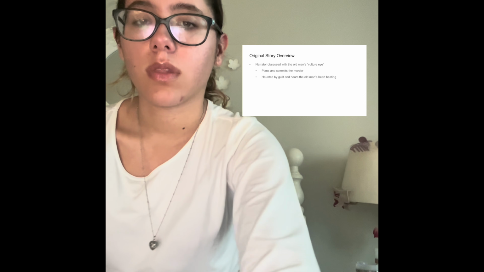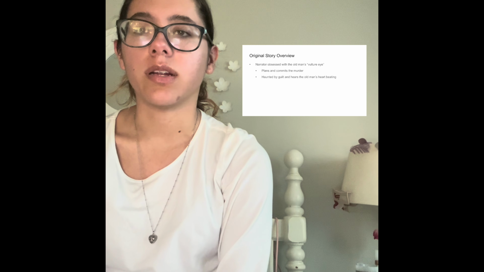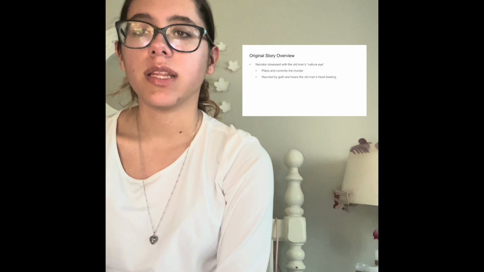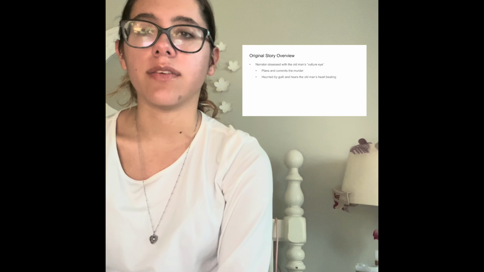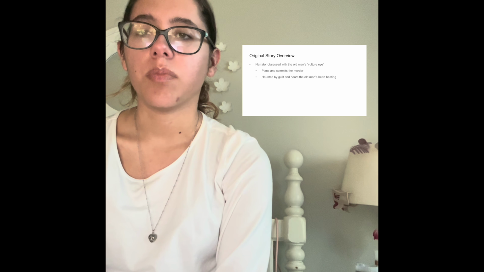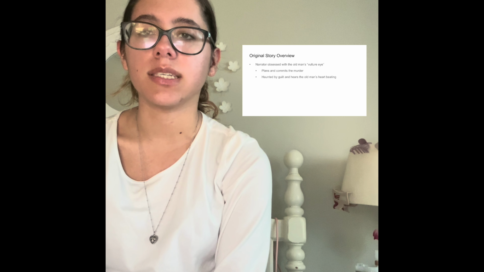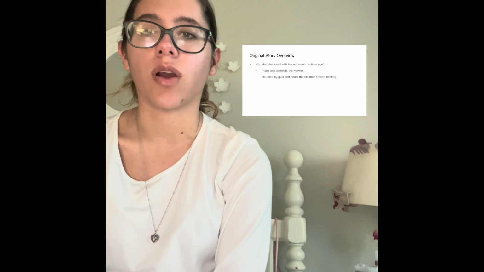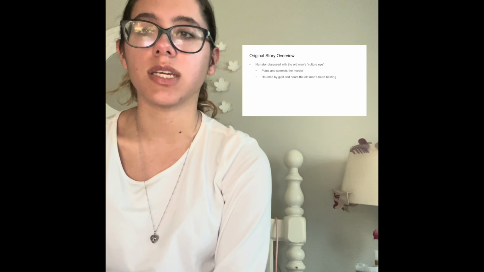Let's get started. The Telltale Heart is about a narrator who becomes obsessed with an old man's vulture eye. The narrator believes that by destroying the eye, he can find peace. He carefully plans and murders the old man, but soon guilt overtakes him. He begins to hear the old man's heartbeat under the floorboards, which drives him to confess his crime. The story explores obsession, guilt, and madness.